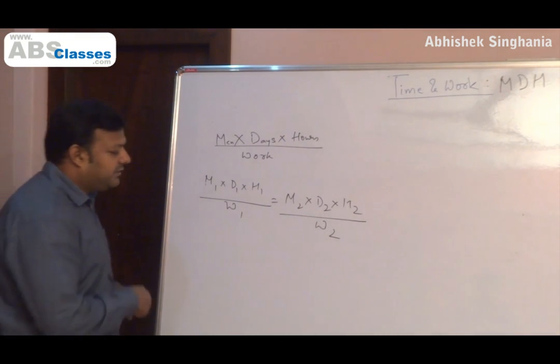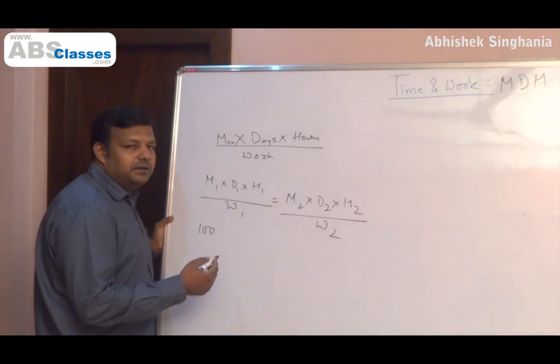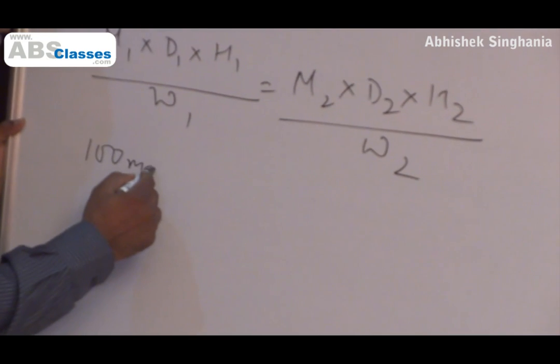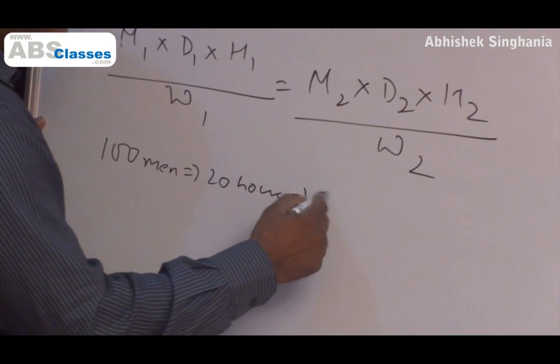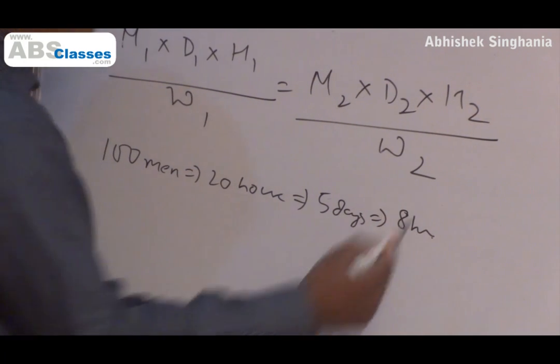Say for example, it's given that 100 men can complete 20 houses in 5 days, working 8 hours every day.